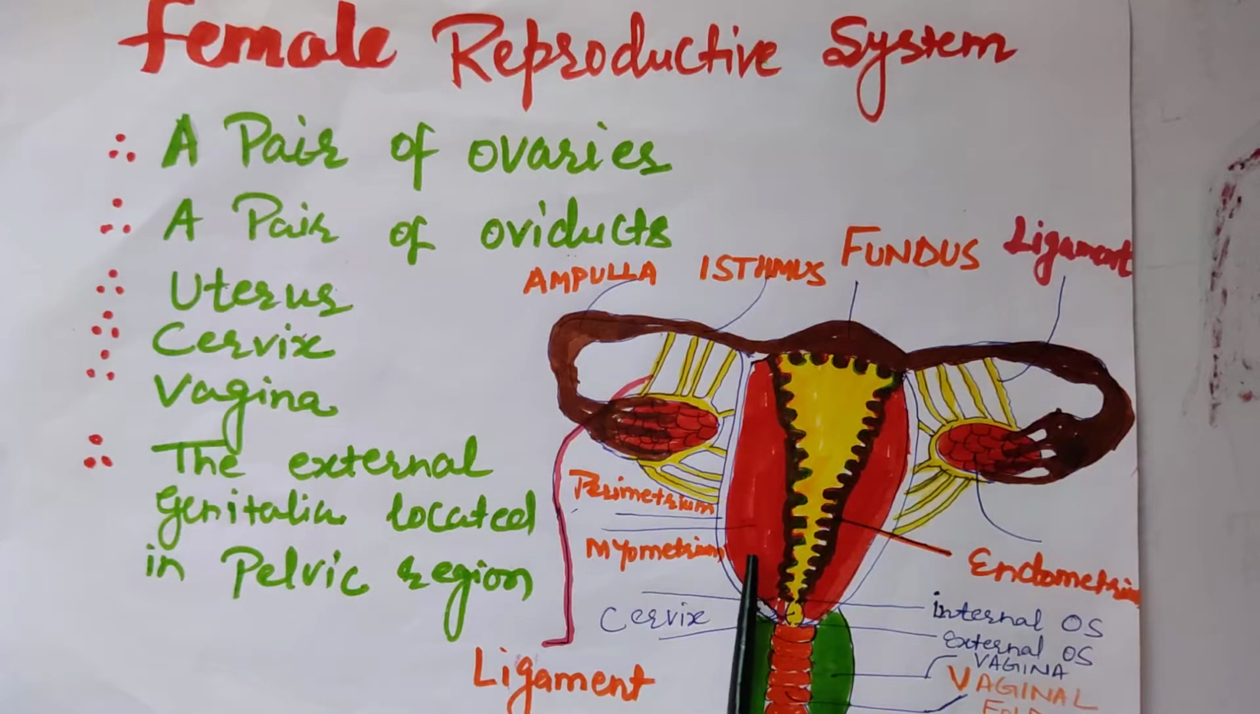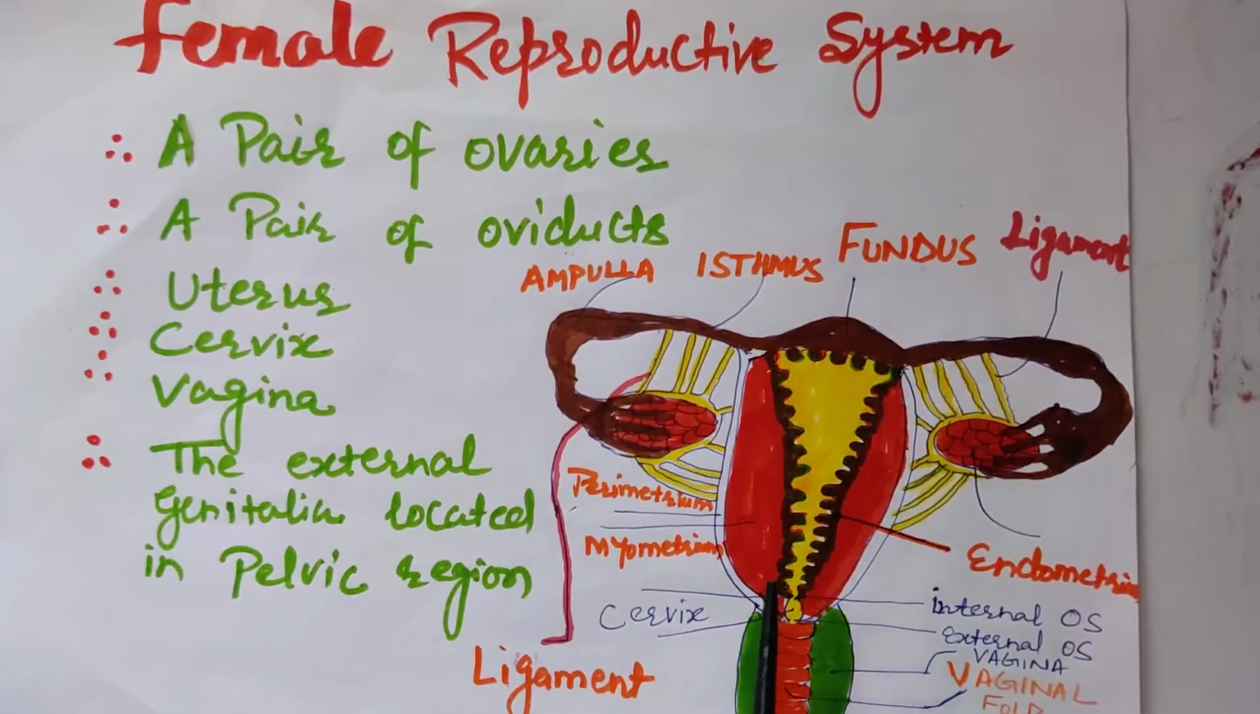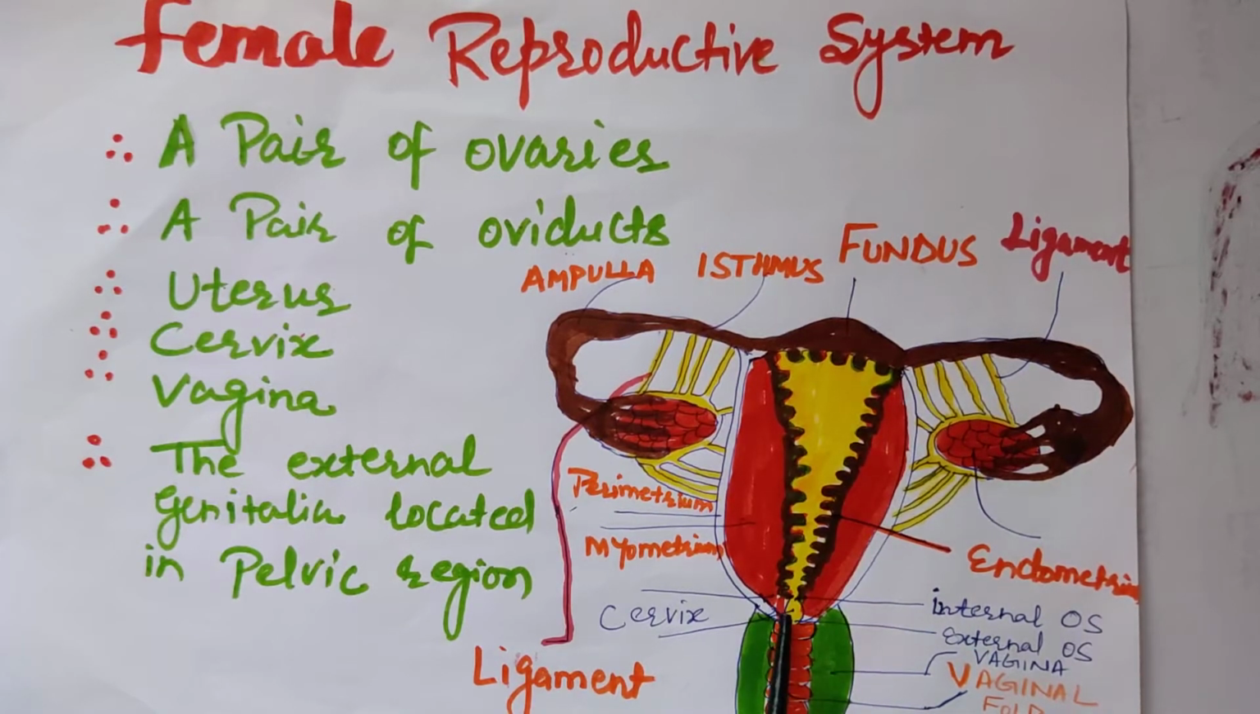Uterus, which is an inverted pear-shaped structure, is a muscular organ. It consists of three parts. This part is called fundus, and the major part of the uterus, from here up to this point, is called body. This part is called cervix. So the uterus consists of three parts: fundus, body, cervix. And the uterus is lined by three layers, three membranes.